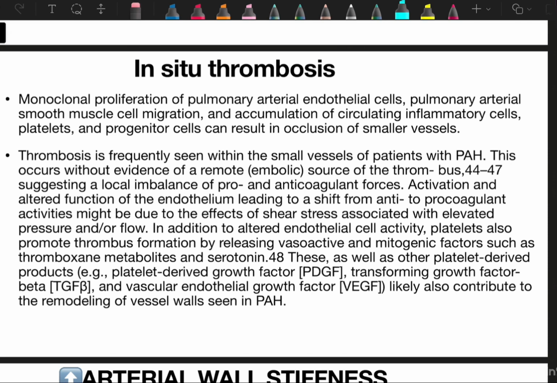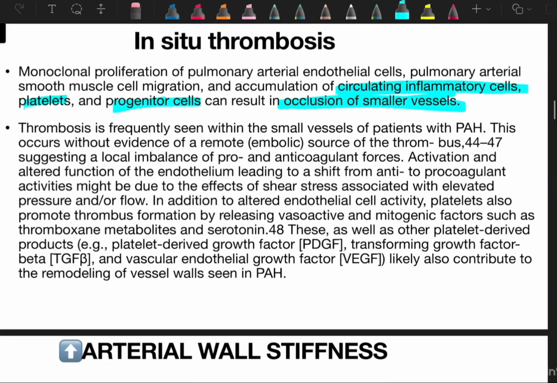Now we'll come to in situ thrombosis: monoclonal proliferation of pulmonary arterial endothelial cells, pulmonary artery smooth muscle cell migration, and accumulation of circulating inflammatory cells, platelets and progenitor cells, which result in occlusion of smaller vessels. Thrombosis is frequently seen within the small vessels of patients with PH. This occurs without evidence of an embolic source of the thrombus.